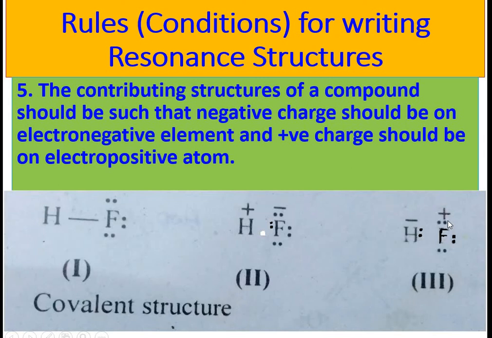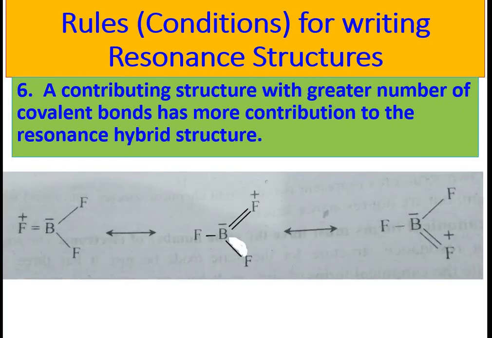And the last rule is that a contributing structure with a greater number of covalent bonds has more contribution to the resonance hybrid. Resonance structures that have more covalent bonds are closer to the resonance hybrid, and more stable. For example, BF3.